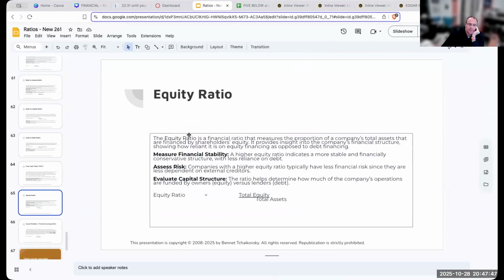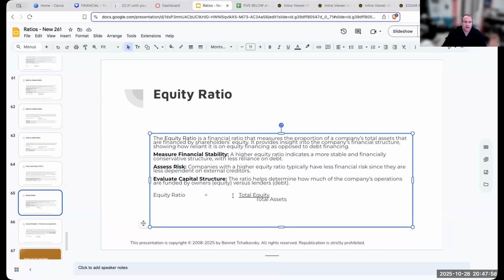Okay, the equity ratio. The equity ratio is a financial ratio that measures the proportion of a company's total assets that are financed by shareholders' equity. It basically provides insight into the company's financial structure. So again, it's how much of the assets are owned by the equity and not by debt. It's kind of an inverse debt to assets ratio. So let's go ahead and take a look at the equity ratio.